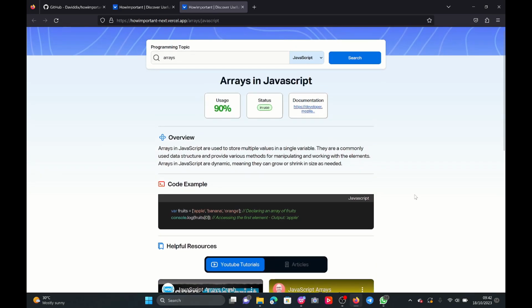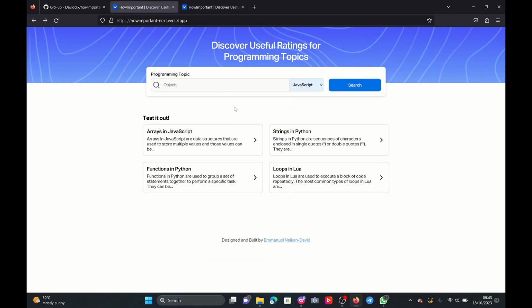So this is version 1 of the product, and it's something I plan on working on as time goes on. There are still some, I would say, small issues that I need to fix. One of them, or the main one, is the loading time, because it takes a long time for it to load. I'm still trying to understand why. I'm still trying to find how I can fix it.